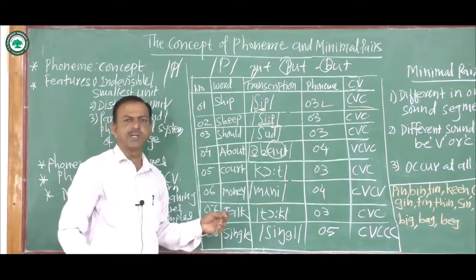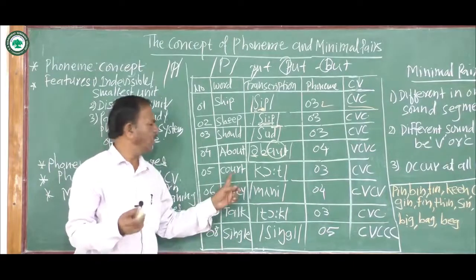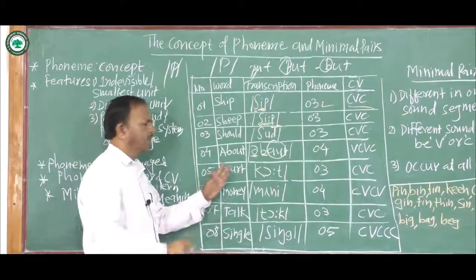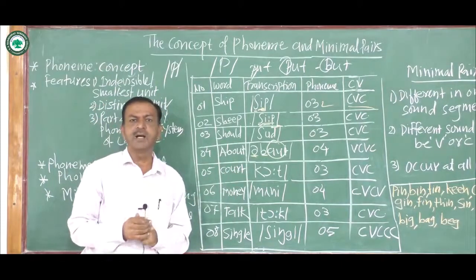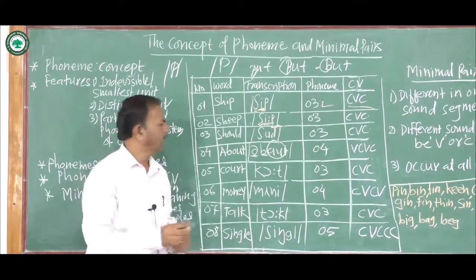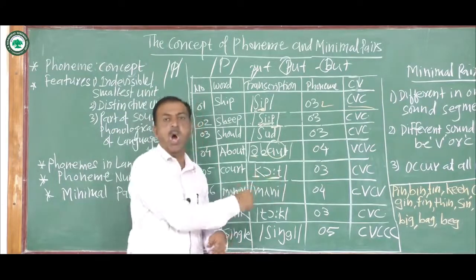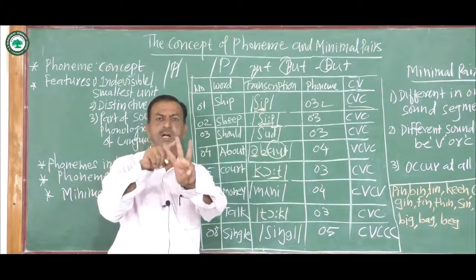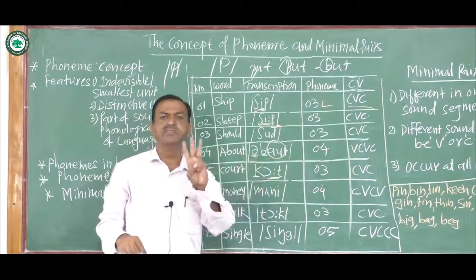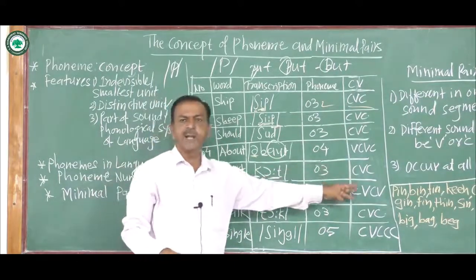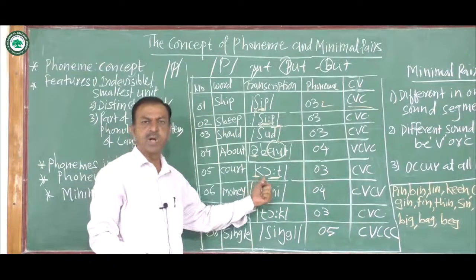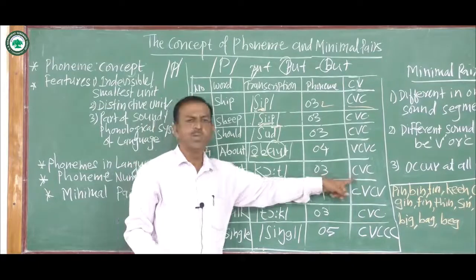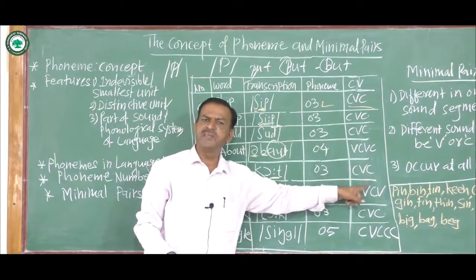In the next word, court, C, O, U, R, T. There are 5 letters, but the word is pronounced as caught. K, this is aw, and the last is t. K, aw, t. So there are 3 phonemes, and the pattern is: K is a consonant, the vowel is a vowel, and T is a consonant. So the pattern is CVC.